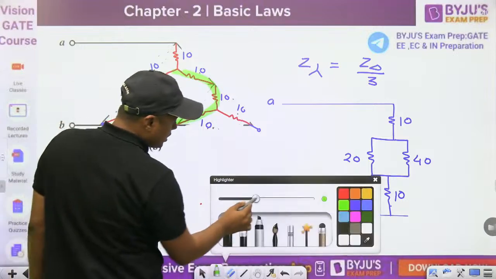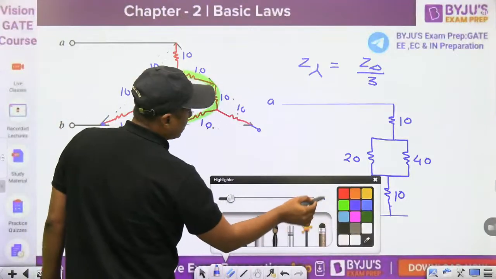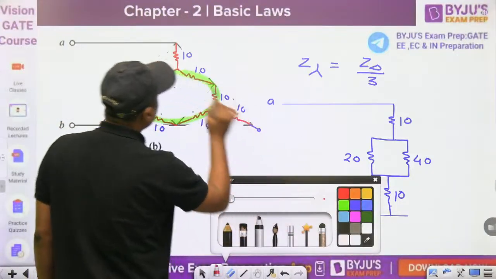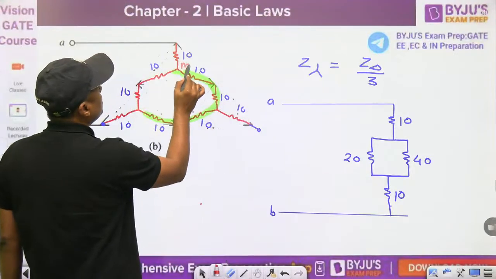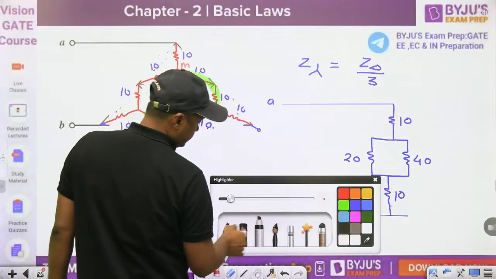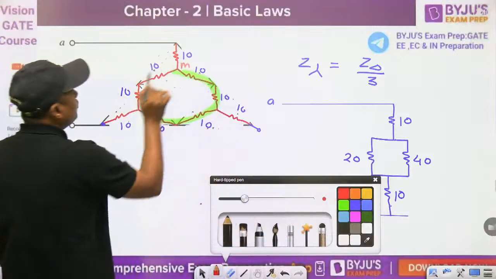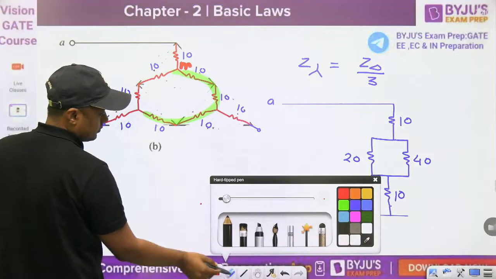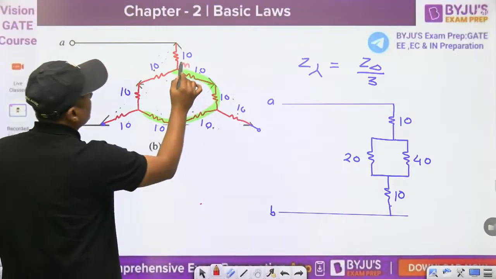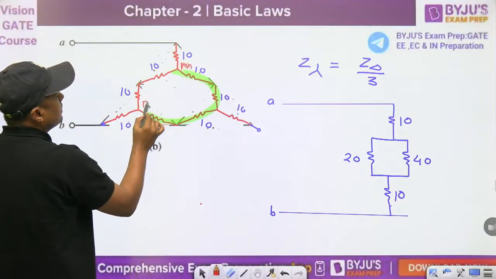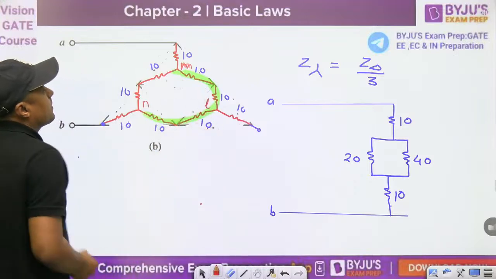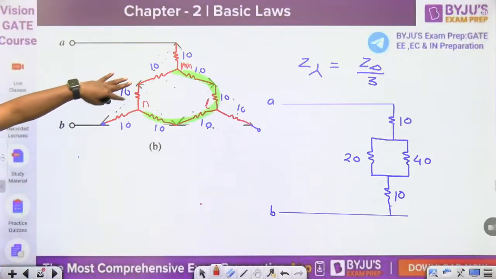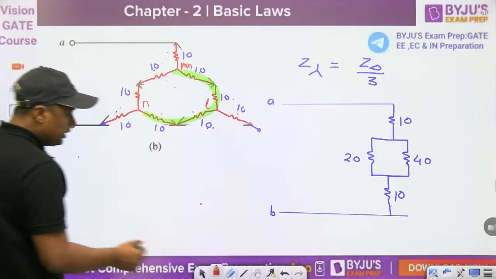Or during conversion you can also give the node number. For example, you can put the node like this is the M node. N, L, and so on. So that is the connection, proper connection. And then this is 20 parallel with 40.